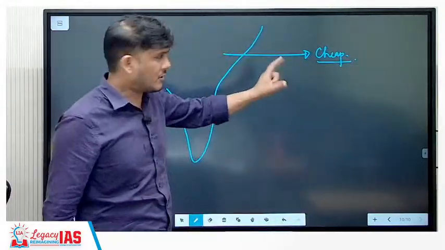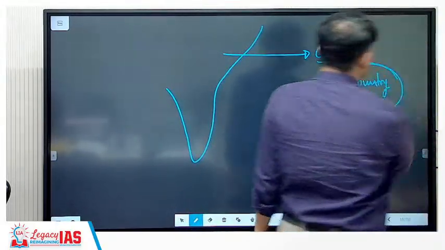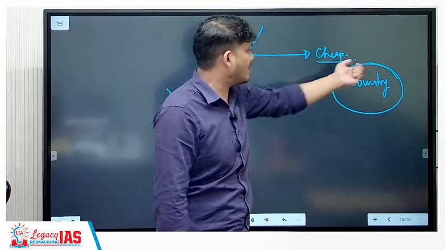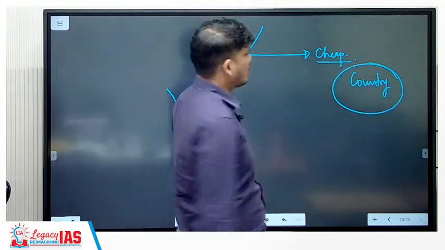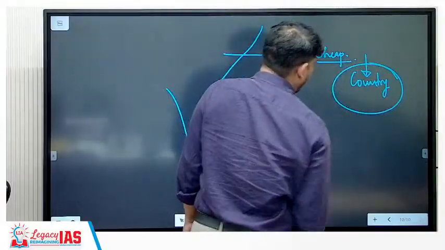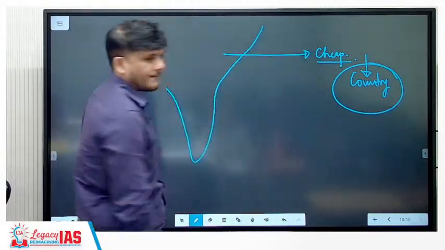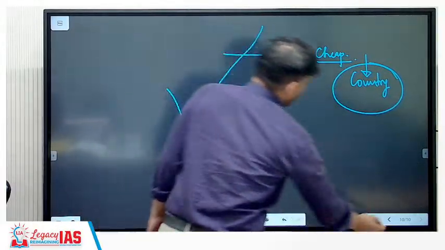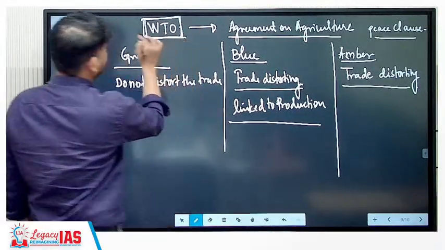When it comes at a cheap price, the country receiving our produce will have a problem. Why? Because this country's farmers are also producing, but its people are going to prefer Indian goods over their own country's goods. So this country's industry, agriculture and farmers would take a hit, and we will get the export money. To avoid all this from happening, there is an organization known as the WTO, the World Trade Organization.